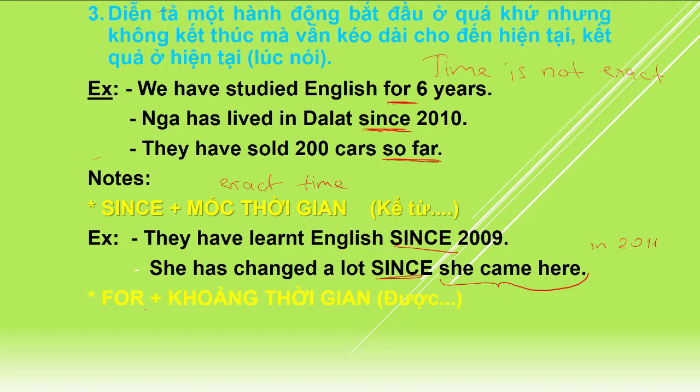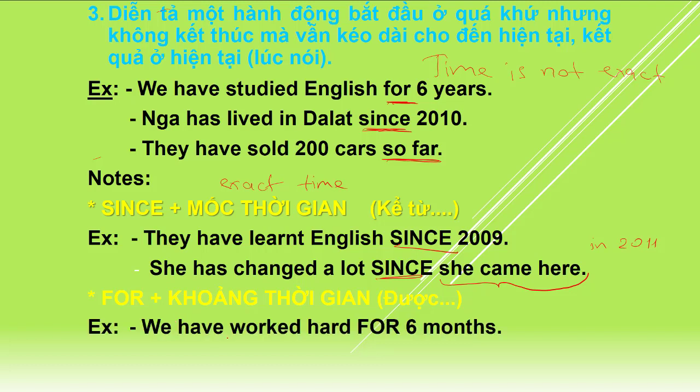And after for, we use an interval of time. Okay, for example, for 2 weeks, for 2 days, for 2 minutes, something like that. We have worked hard for 6 months. Okay, so 6 months, like a number. We don't say any exact month.